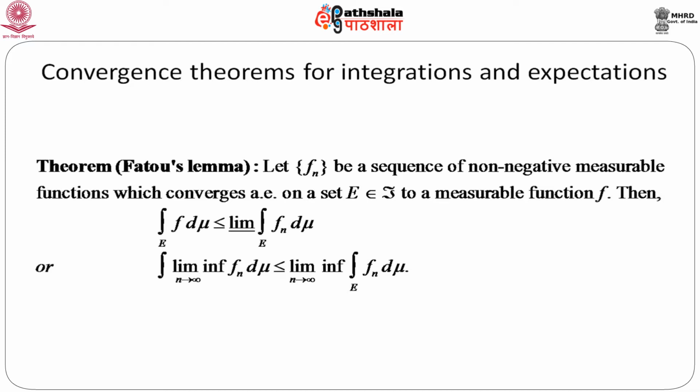This states that suppose we have f n, a sequence of non-negative measurable functions which converges almost everywhere on a set E. Obviously, E must belong to script F, and this sequence of f n converges to a measurable function f.